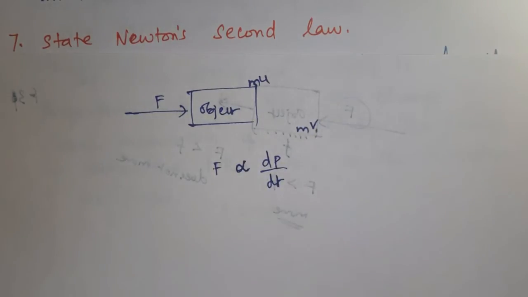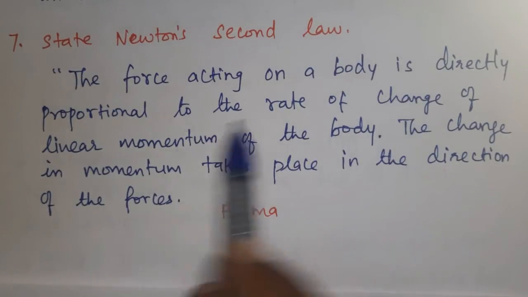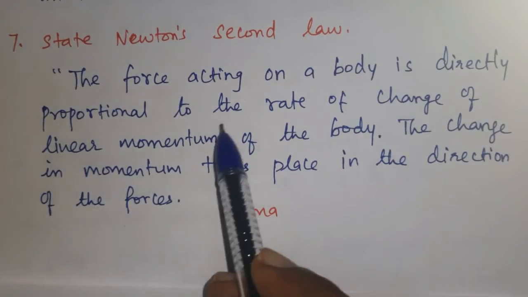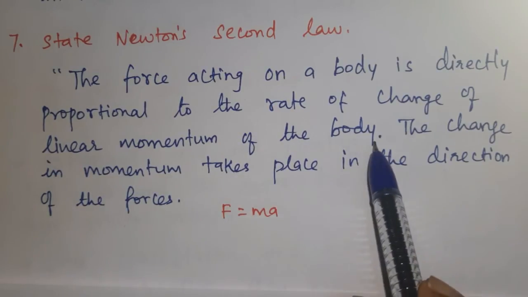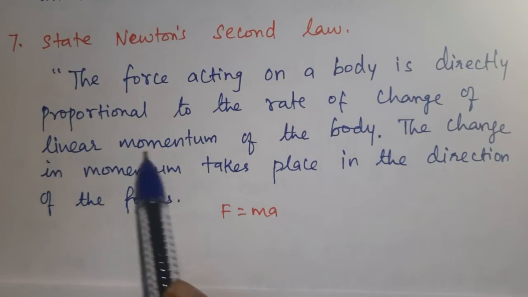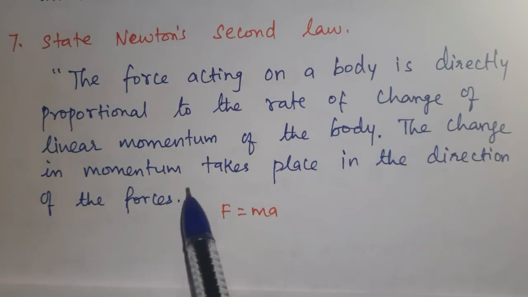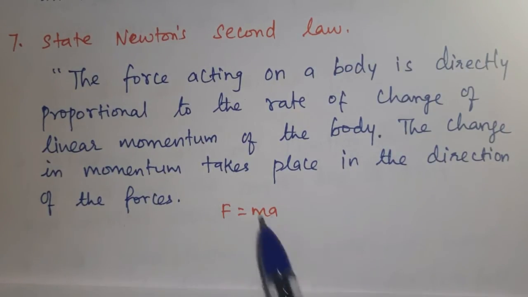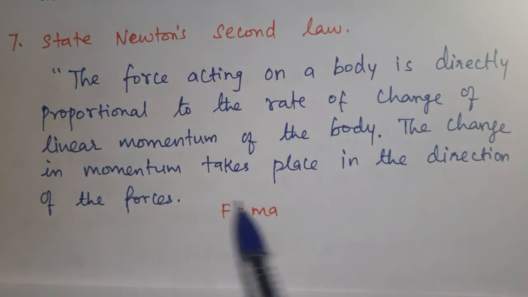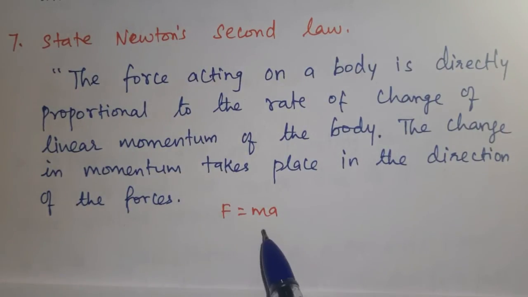Now we'll see the statement. The force acting on a body is directly proportional to the rate of change of linear momentum of the body, or you can simply call it momentum. The change in momentum takes place in the direction of force. Its formula for Newton's second law: F is equal to ma.